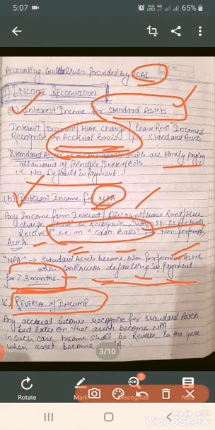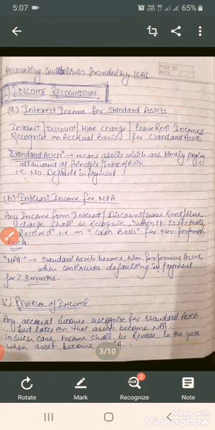Then they have to reverse that income portion from their P&L, and they need to reverse it when the borrower becomes NPA. In that year they have to reverse their income from the P&L account.